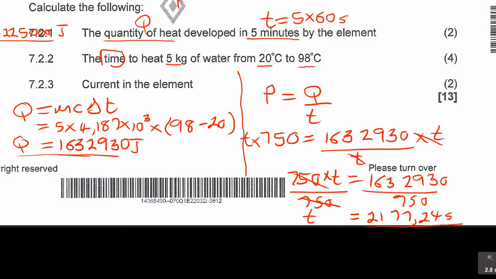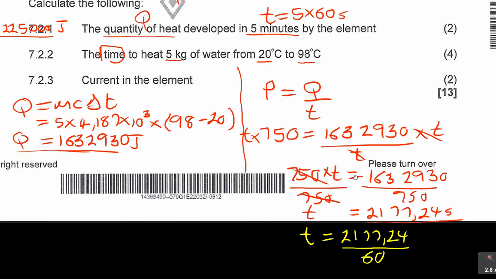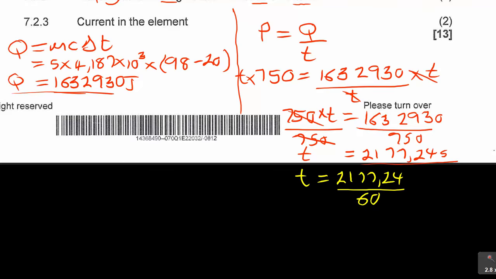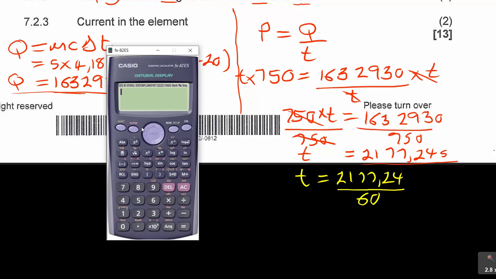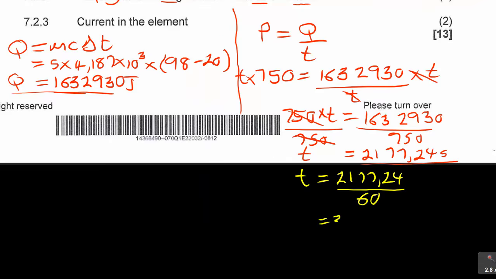If you want to convert that now to minutes or hours, then you're going to say T is 2177.24, you divide by 60, converting it to minutes. If you do that, 2177.24 divided by 60, it will become 36,287 minutes. You can divide by 60 to convert it to hours, but it was not necessary.